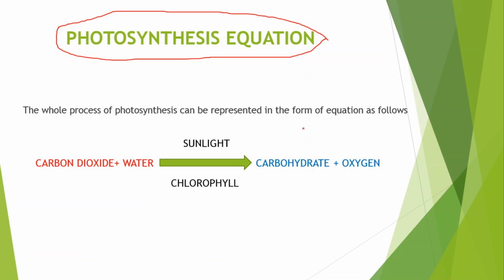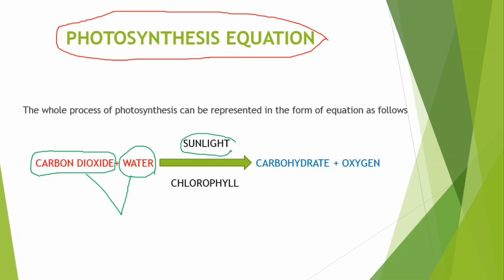The whole process of photosynthesis we can represent in the form of an equation. What is that equation? Carbon dioxide and water: I told you how carbon dioxide and water reach the plant leaf. These two are the raw materials for photosynthesis.